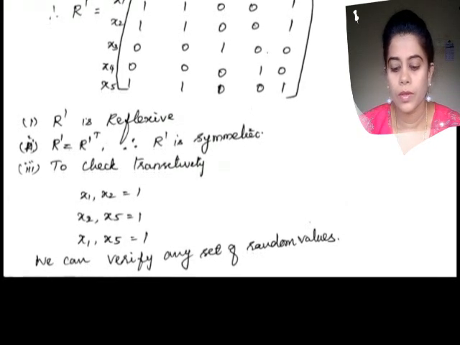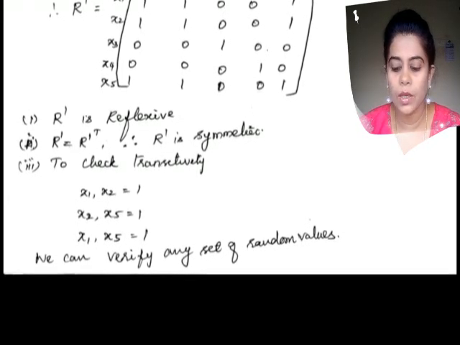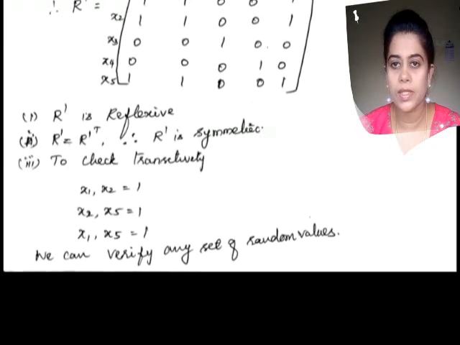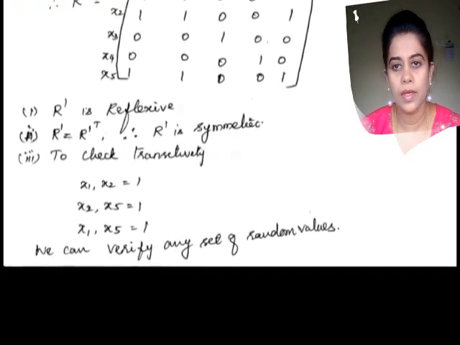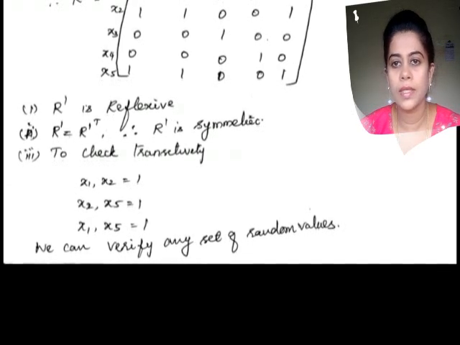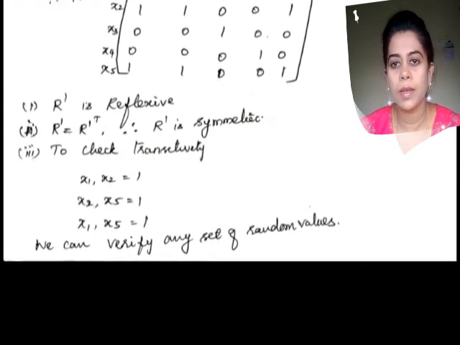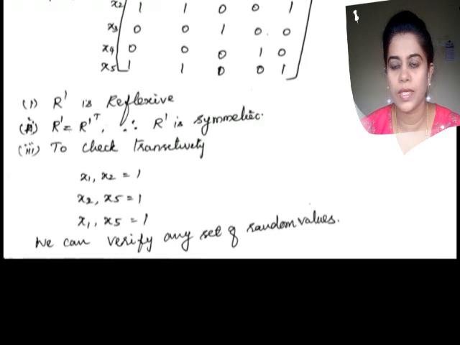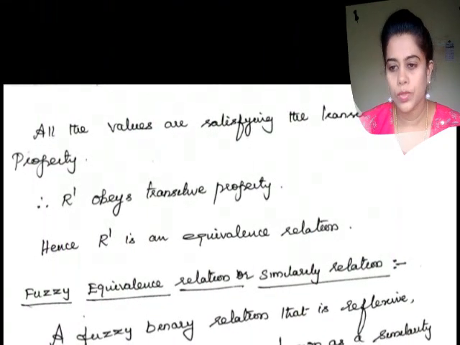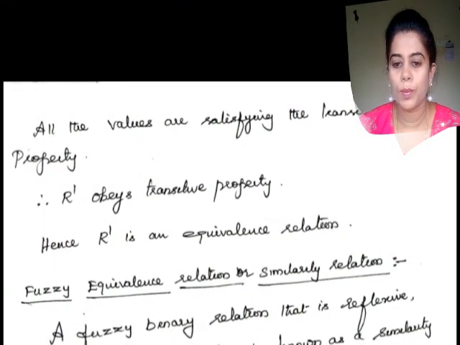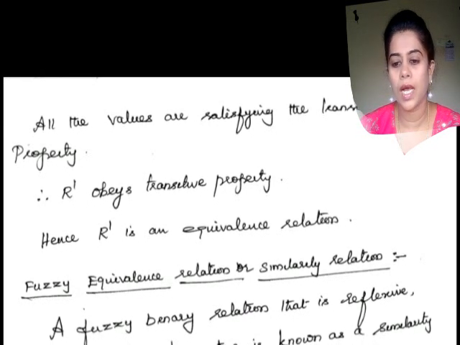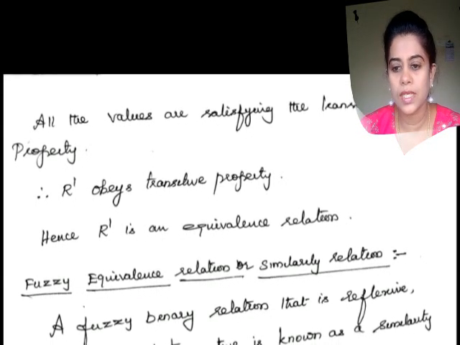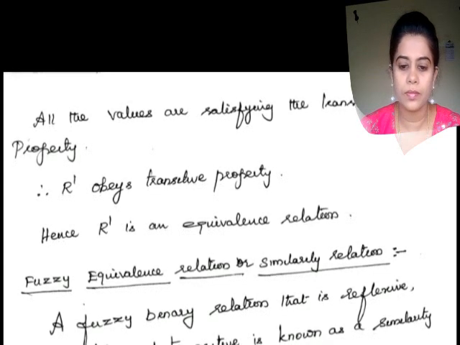Therefore we conclude that the given R dash satisfies transitive, reflexive and symmetric. So therefore R dash is a crisp equivalence relation. Is that clear? All the values are satisfying the transitive property. So therefore R dash obeys transitive property. Hence R dash is a crisp equivalence relation.